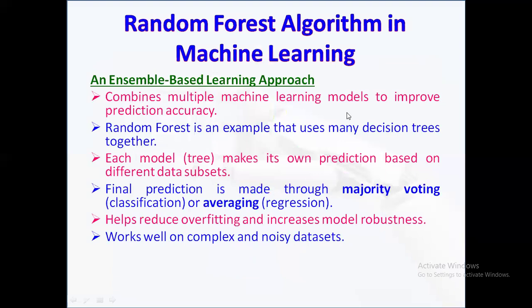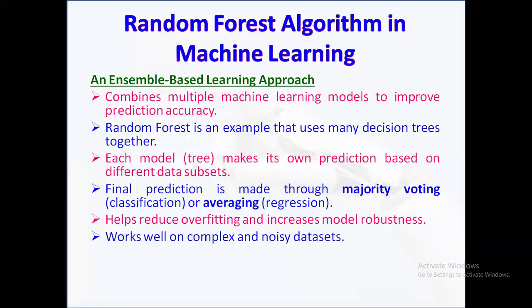Before going into the random forest algorithm, we should know about the ensemble based learning approach. What do you mean by that? It combines multiple models for better accuracy. Ensemble learning merges the results of multiple models to enhance prediction accuracy and reduce errors compared to a single model. Random forest uses many decision trees.